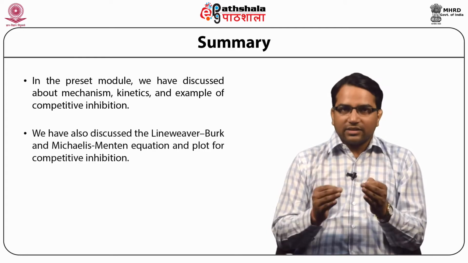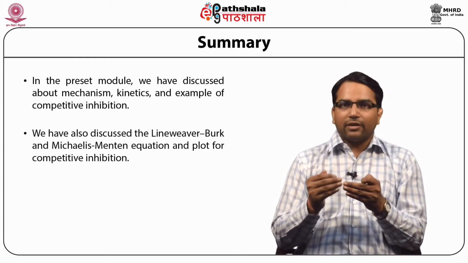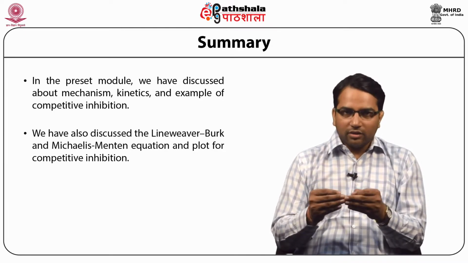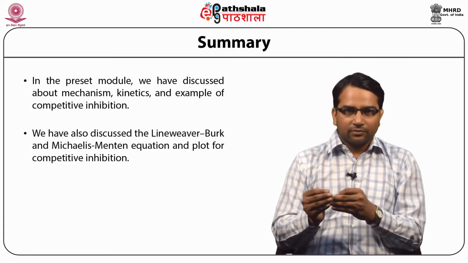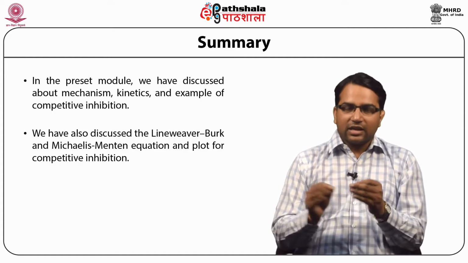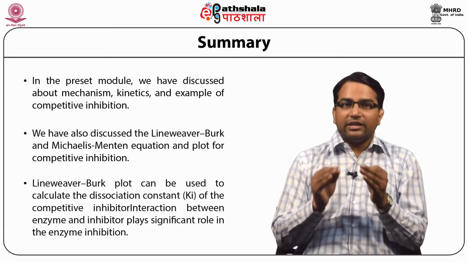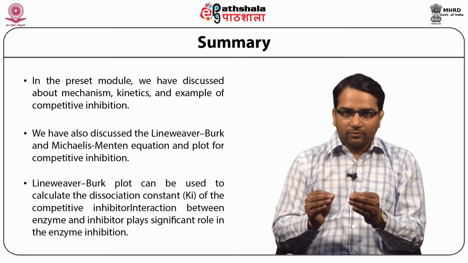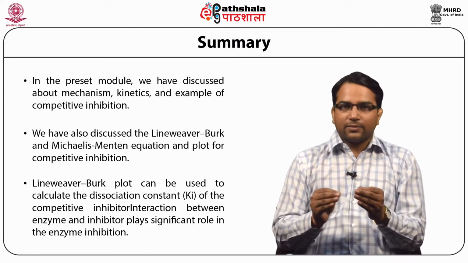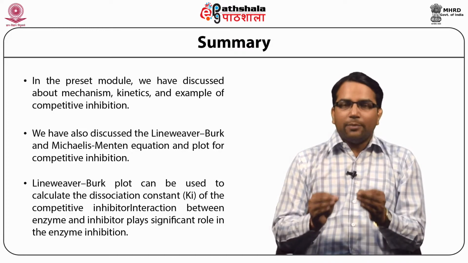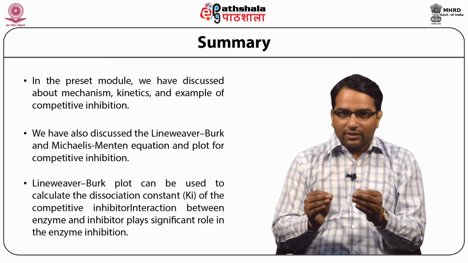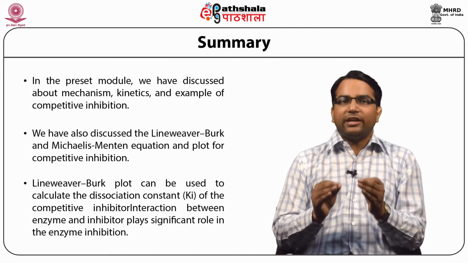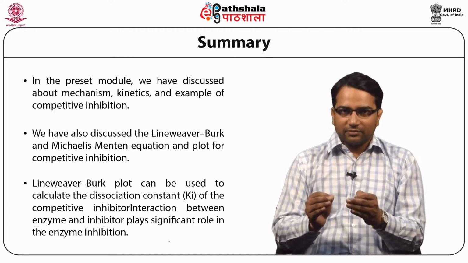We have also discussed how a Lineweaver-Burk plot or Michaelis-Menten plot can be drawn for competitive inhibition. We have also discussed how we can calculate the dissociation constant by using the Lineweaver plot. We have also discussed the involvement of different interactions between enzyme and inhibitor that play a significant role in enzyme inhibition.